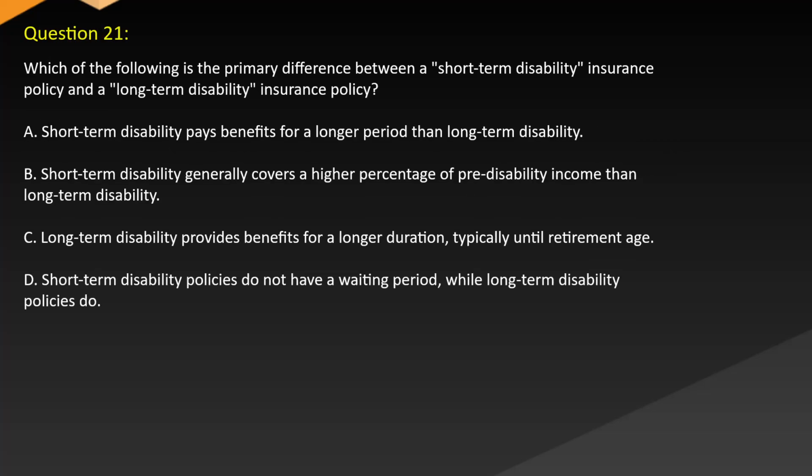Question 21. Which of the following is the primary difference between a short-term disability insurance policy and a long-term disability insurance policy? A. Short-term disability pays benefits for a longer period than long-term disability. B. Short-term disability generally covers a higher percentage of pre-disability income than long-term disability. C. Long-term disability provides benefits for a longer duration, typically until retirement age. D. Short-term disability policies do not have a waiting period, while long-term disability policies do.